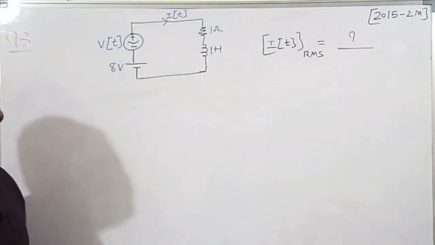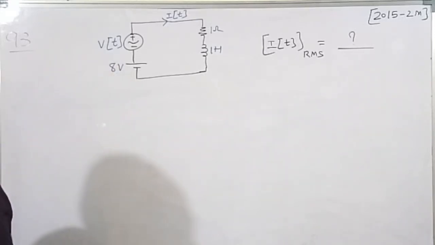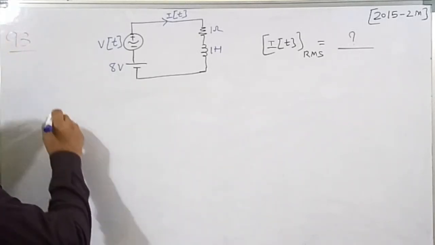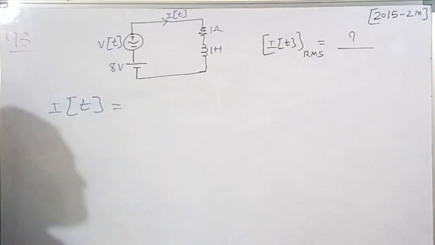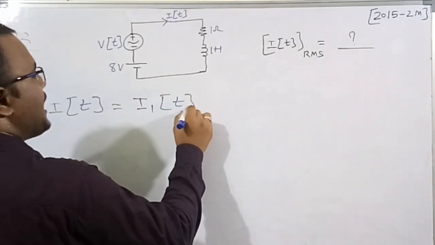Now by superposition, the net current I of t is the summation of the individual currents from both cases, which is I1 of t plus I2 of t.